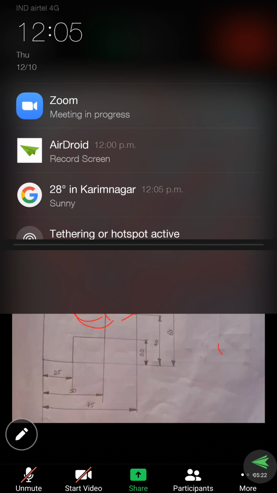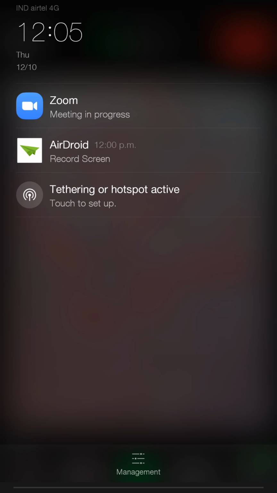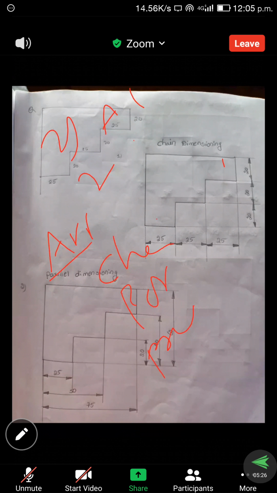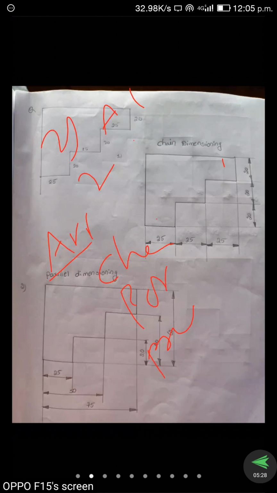The first is chain, the second one is parallel, the third one is progressive, and the fourth one is combined. So here chain is nothing but a continuous straight line.